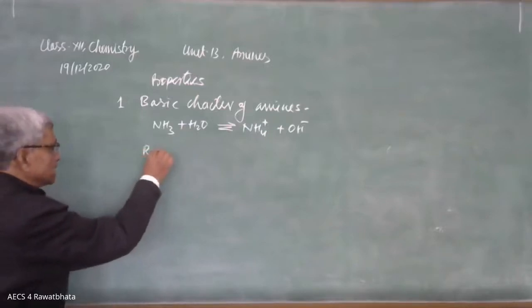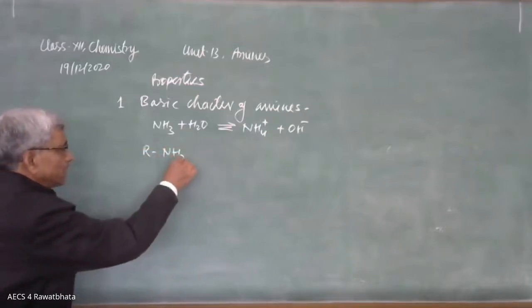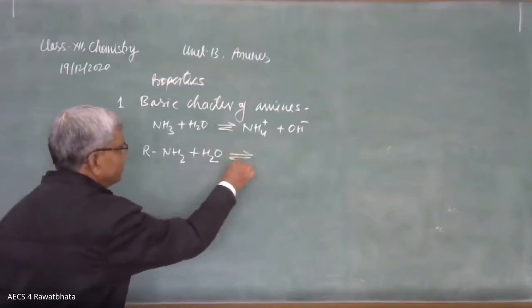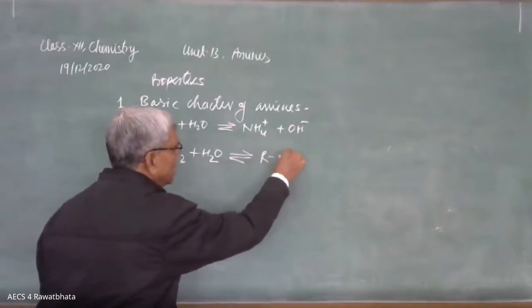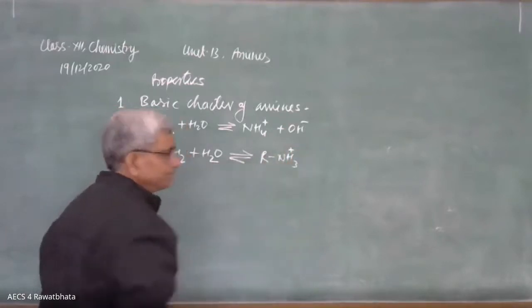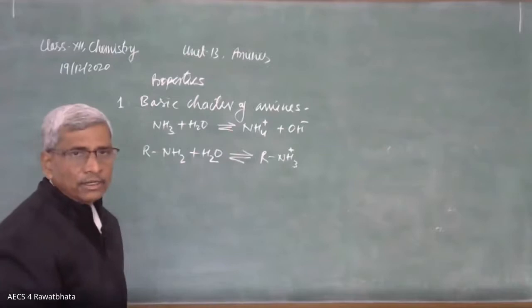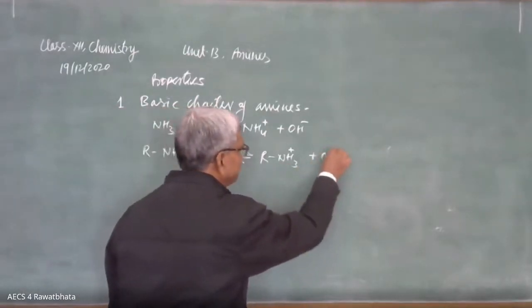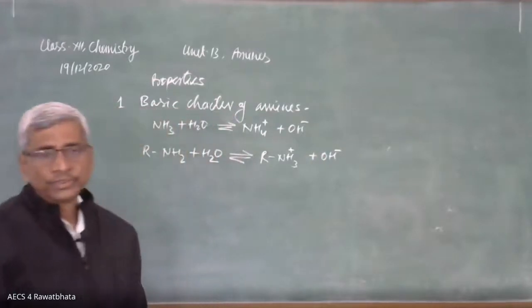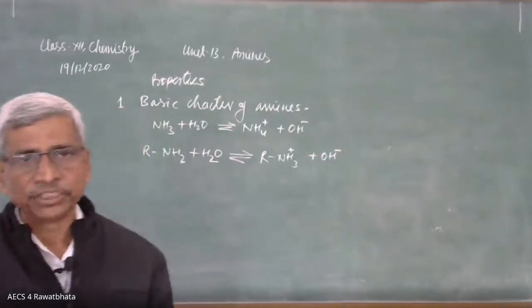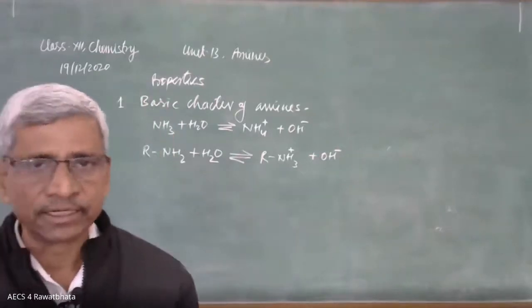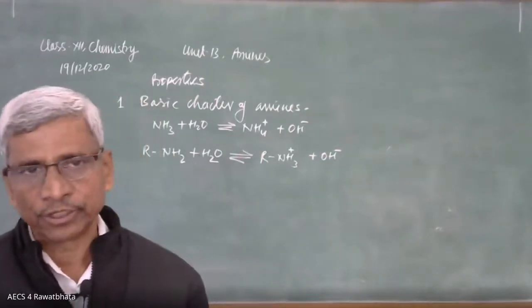Similarly, amines, RNH2, combine with water H2O to form RNH3 plus, the alkyl group with the hydrogen there, plus OH minus. So these are basic in nature. Amines are basic in nature because they provide OH minus ion, hydroxide ion, in their aqueous solution.